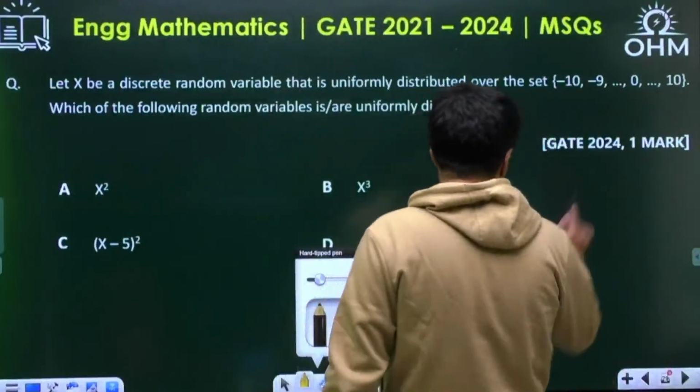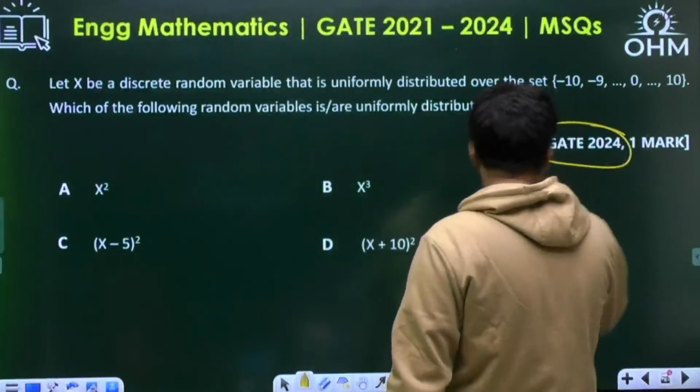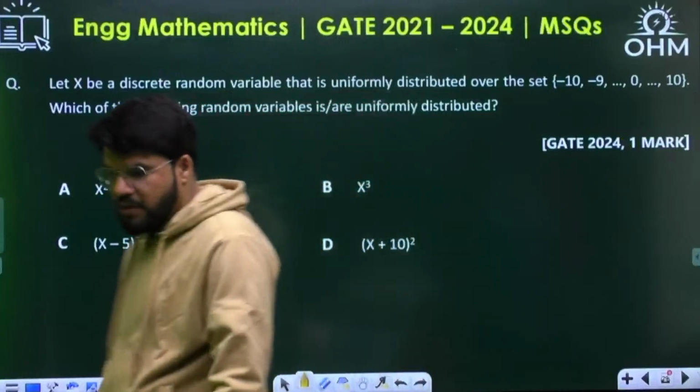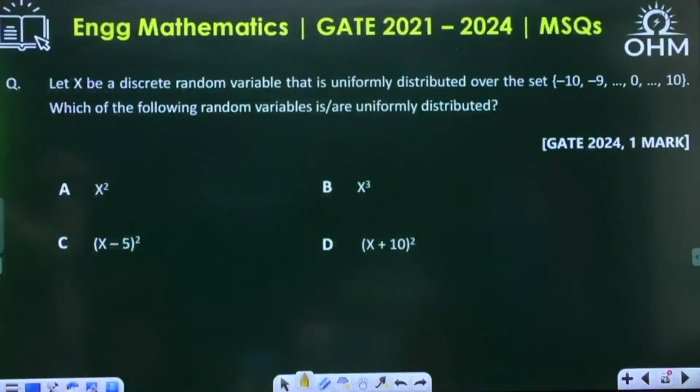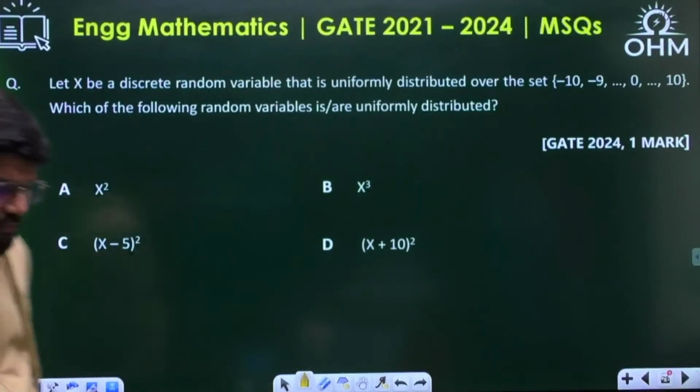Next question, GATE 2024, 1 mark. A good question for 1 mark, I would say. This is a current year question, GATE 2024. If X is a discrete random variable that is uniformly distributed over the set -10, -9, up to 10, which of the following random variables is or are uniformly distributed?